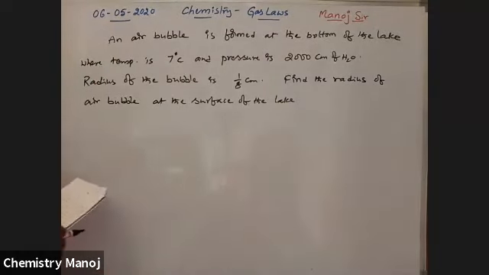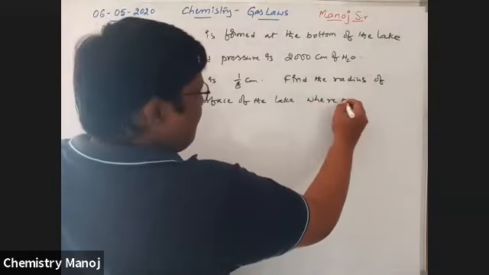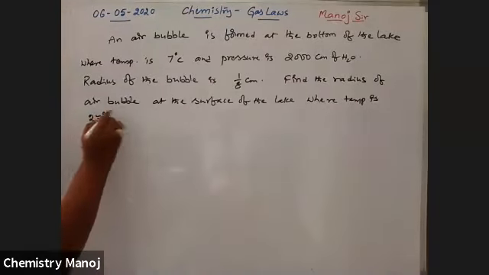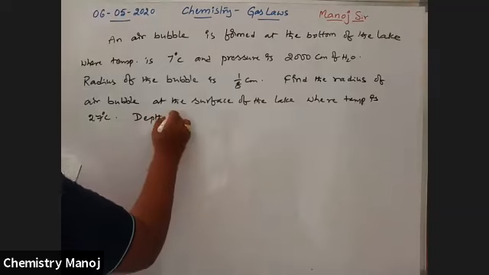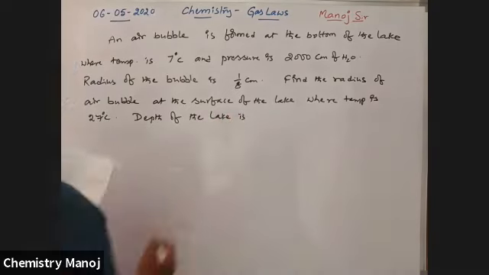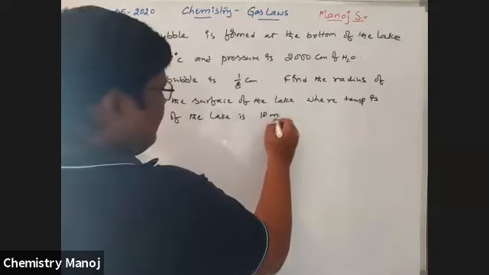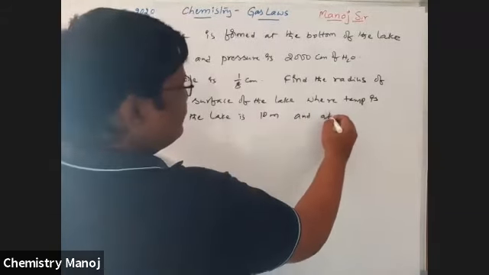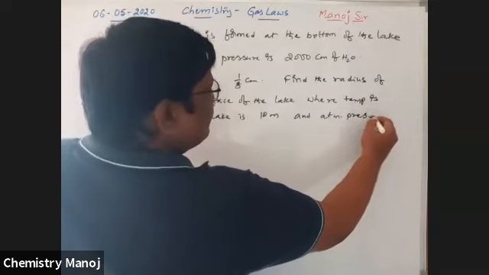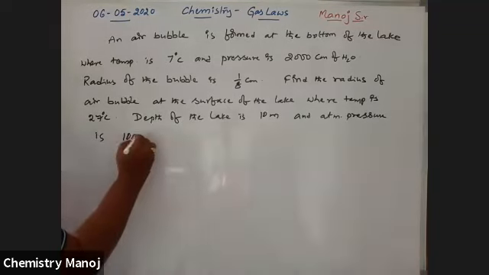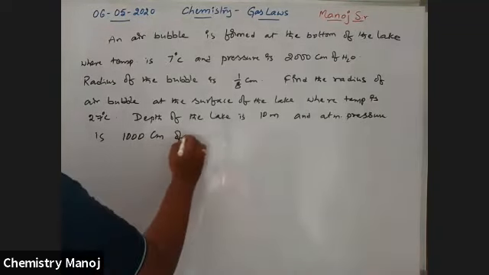At the surface of the lake, where temperature is 27 degrees centigrade, depth of the lake is 10 meters, and atmospheric pressure is 1000 centimeters of water, with respect to water.